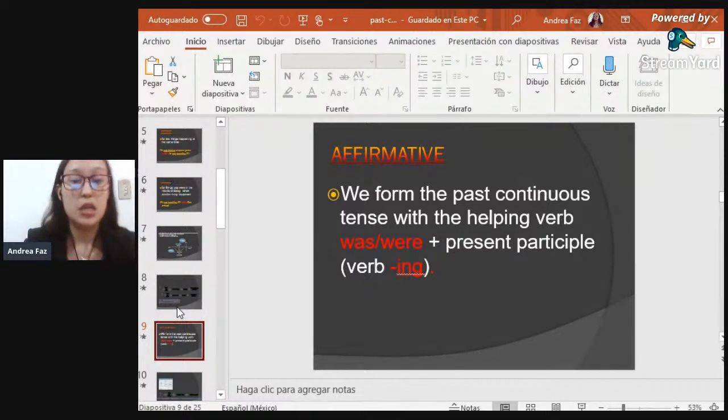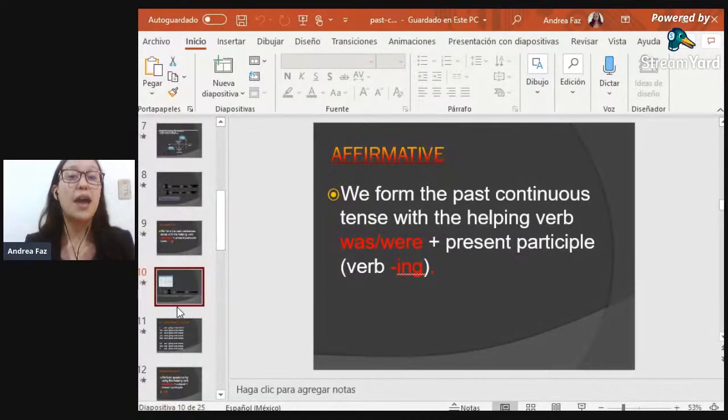So then, we form the past continuous tense with the helping verb was or were, that in this case is the verb to be in past, and then the present participle. Every time you hear present participle, it is referring to the ing form. The ing form is the present participle. So don't confuse the terms. Both terms are correct. It can be ing form or present participle. And here we're going to have the structure.